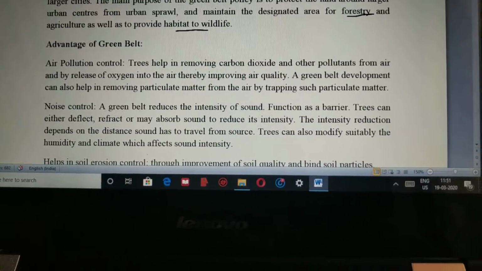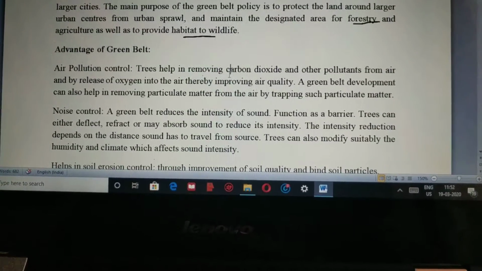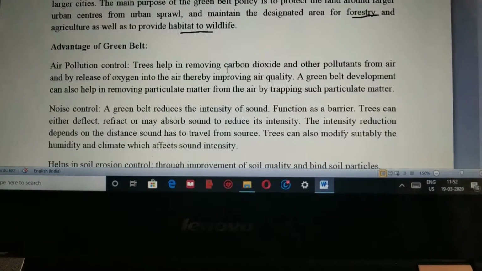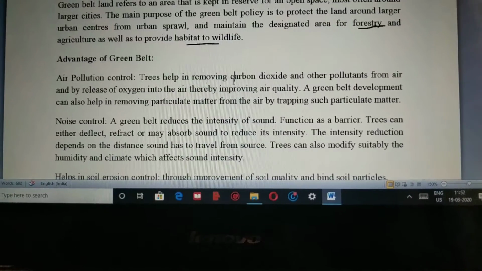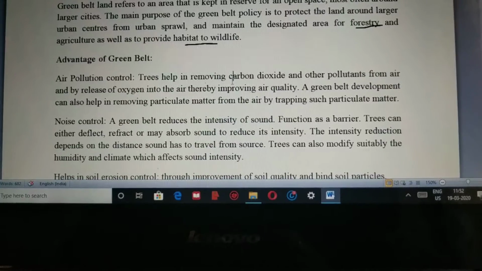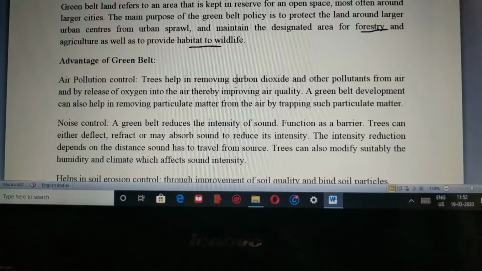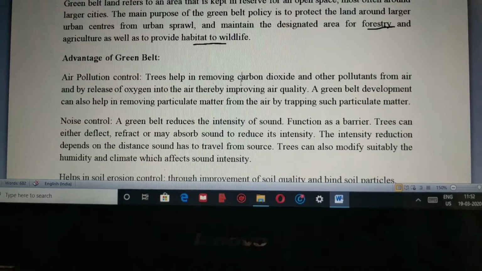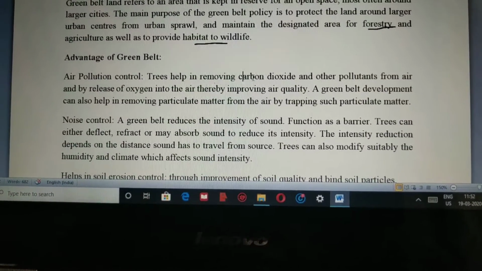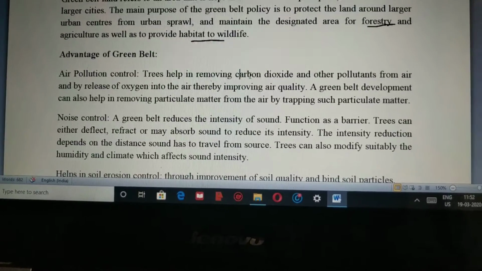A green belt area or a forest area which is created away from the city will of course have the capacity to convert much of the pollutant, and this land area will have the capacity to control and convert the carbon dioxide. We all know that air pollution is caused by major problems of carbon dioxide, carbon monoxide, nitrogen, sulfurs, etc. So the major part of green belt area is to control and convert this carbon dioxide and other pollutants which are released because of vehicular and industrial problems.